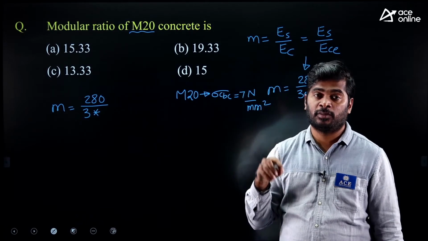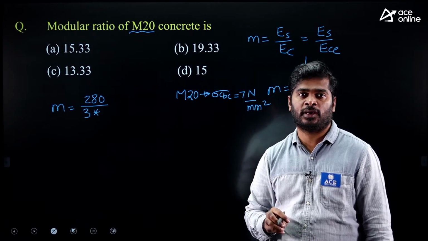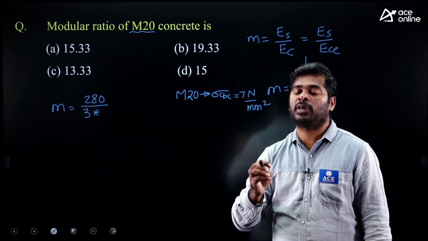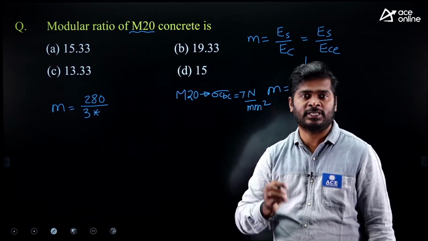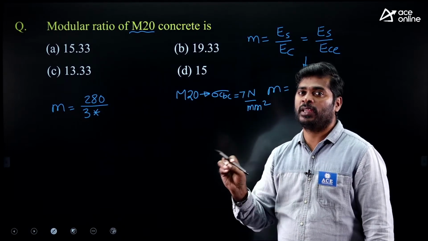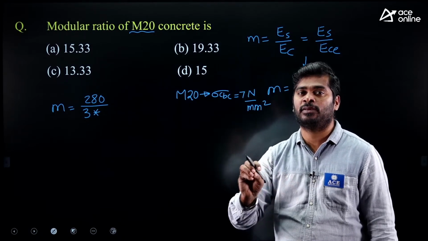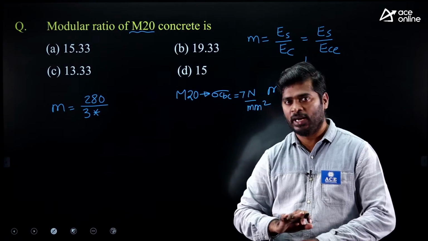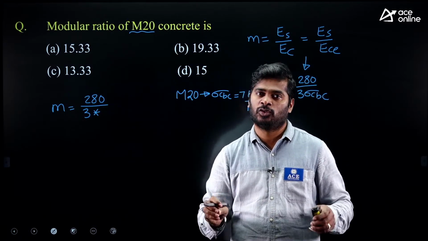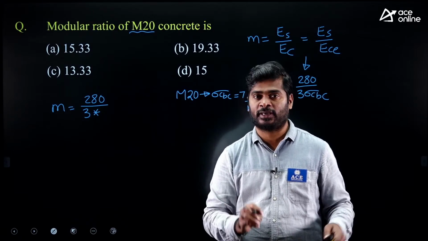I said remember for M20 grade concrete only, because as per the latest code, the minimum grade of concrete used in RCC is M20. That's why remember at least for M20 grade concrete the sigma CBC and sigma CC values. The remaining values are not required to be remembered from that table. You remember the factor of safety better.